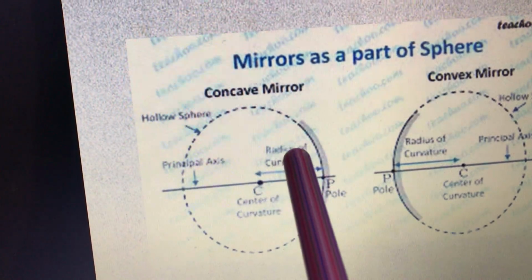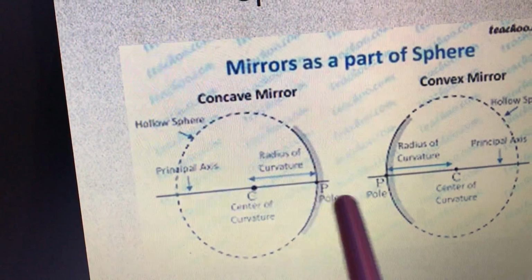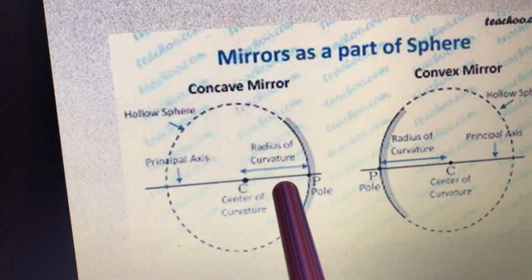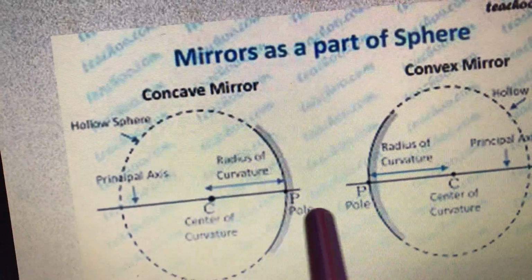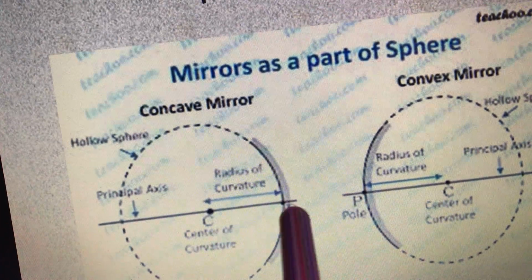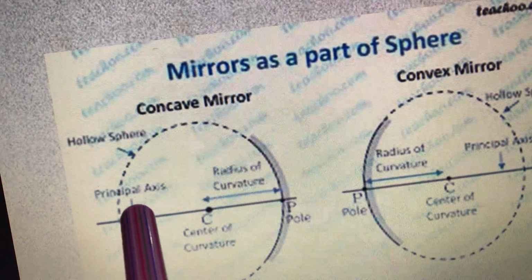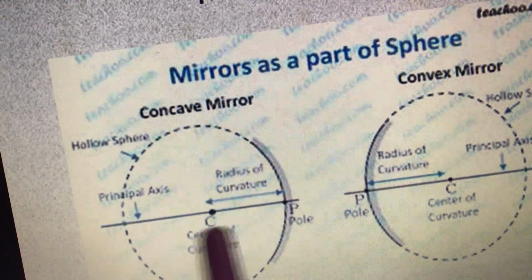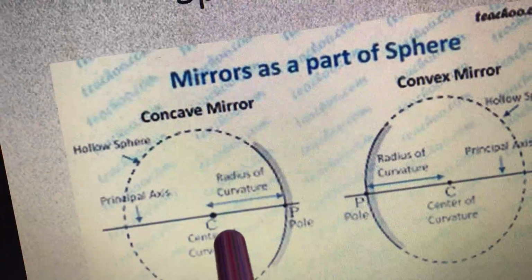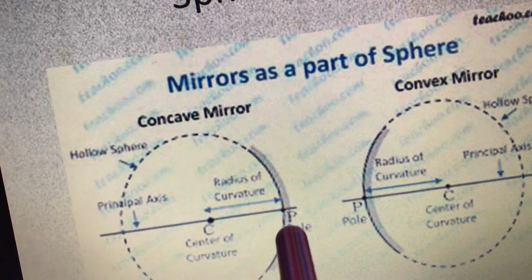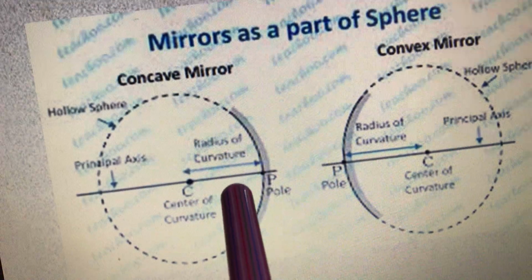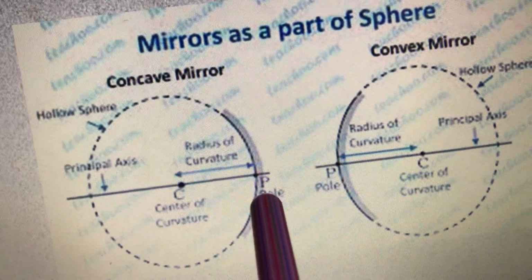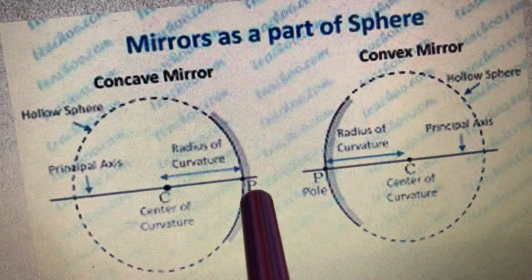Now here, radius of curvature. So radius of curvature is the radius of the sphere from which the mirror is made. Then here, principal axis. So this line which passes through the center of curvature is called the principal axis. We will see further about it in the next slide.